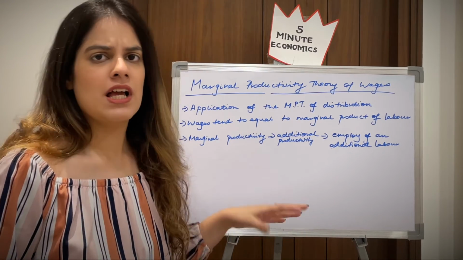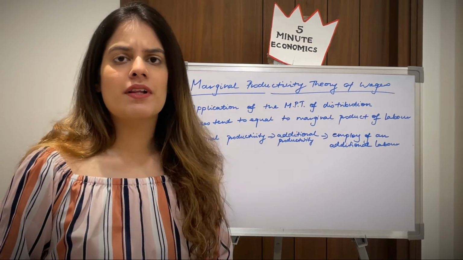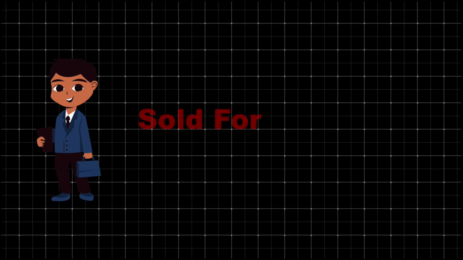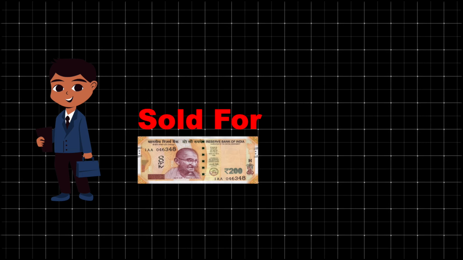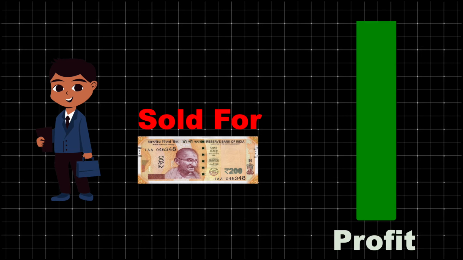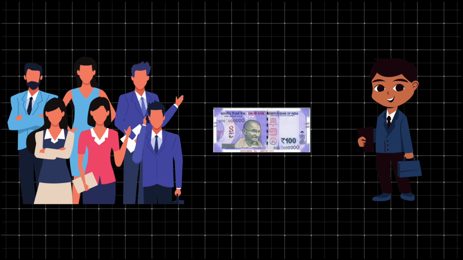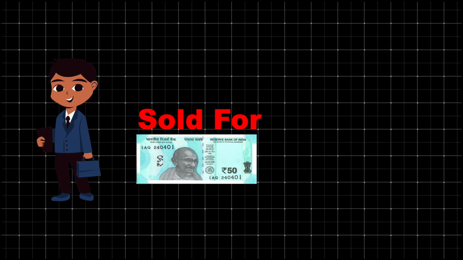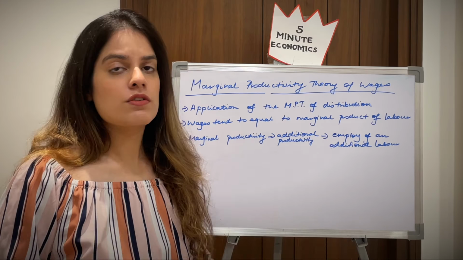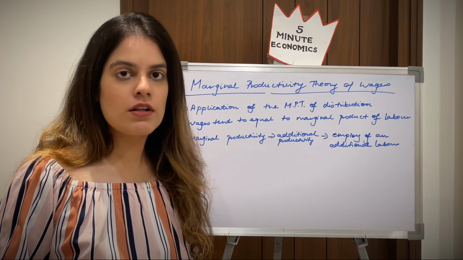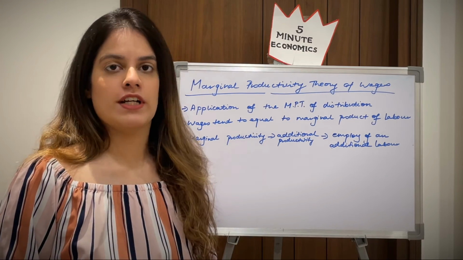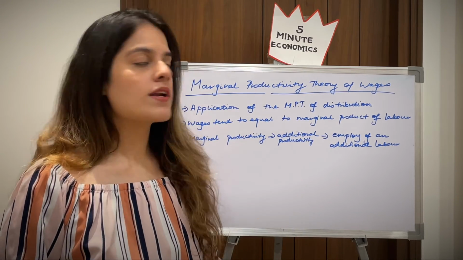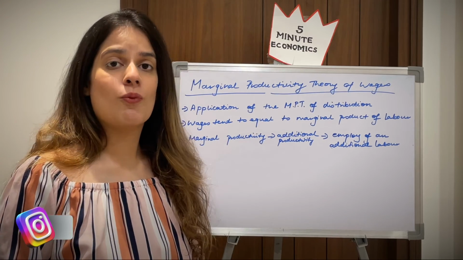To give you a small example, if an entrepreneur is hiring labor for 100 rupees and then he is selling goods worth more than 100 rupees, definitely he is making a profit, right? But if he is hiring labor for 100 rupees and selling those goods for less than 100 rupees, he is definitely making a loss. So in real life, no one would want a loss. Of course, we will aim to get a profit. So this is in short what basically the marginal productivity theory of wages means.